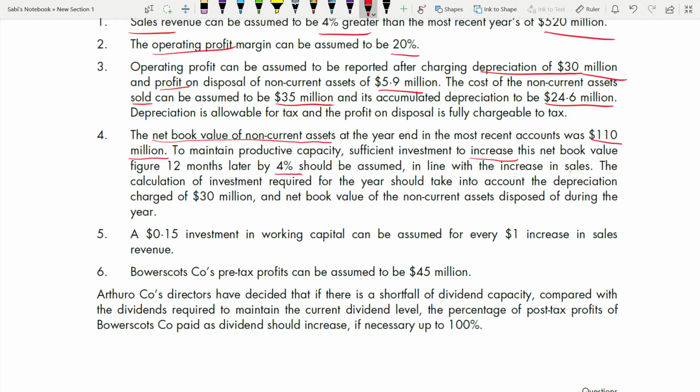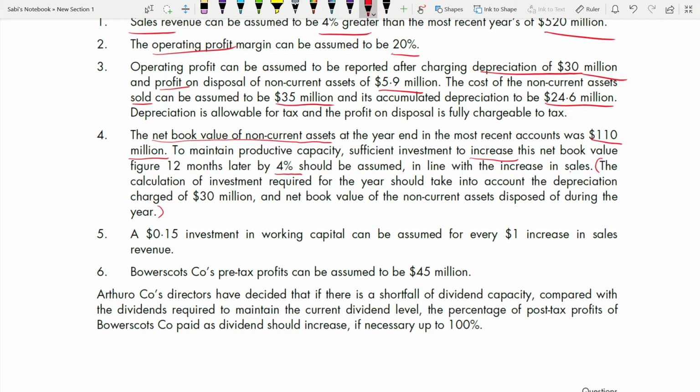The calculation of investment required. Now read this part very carefully because this is where most of you go wrong, and when you calculate you misinterpret the requirements. They are saying the calculation of investment required for the year. Your net book value currently is 110 and it will be increased by 4%.